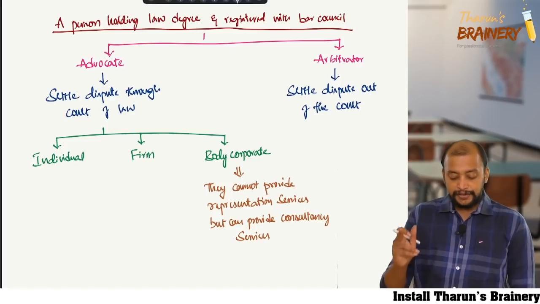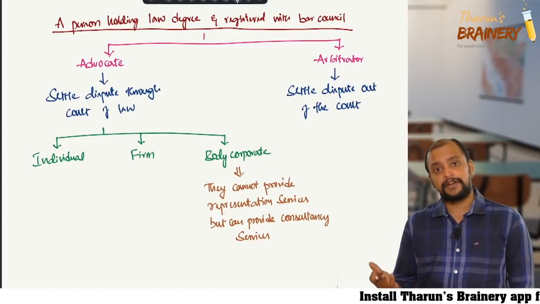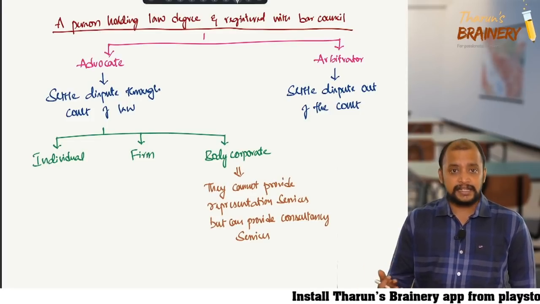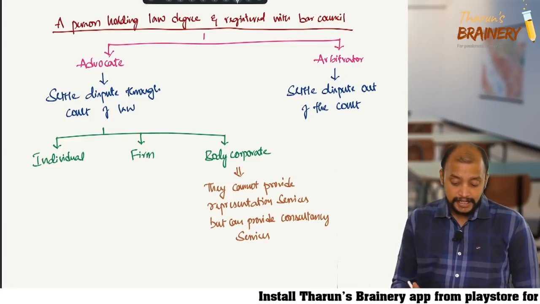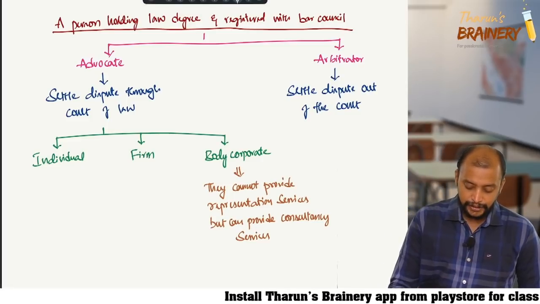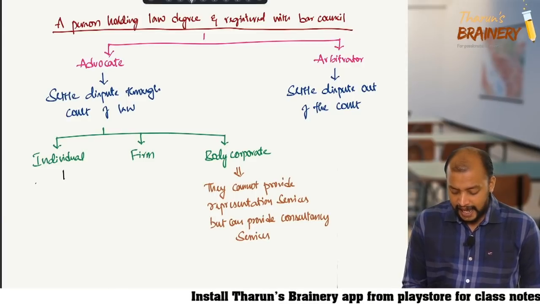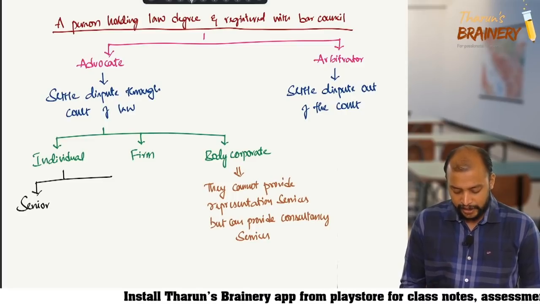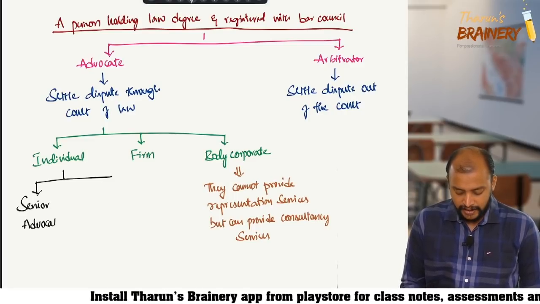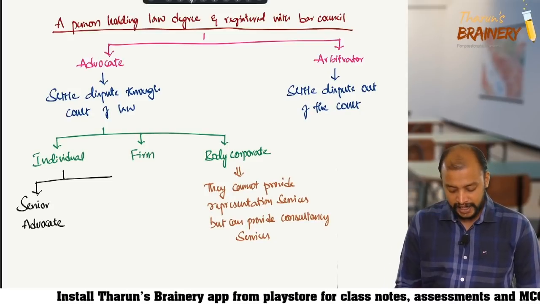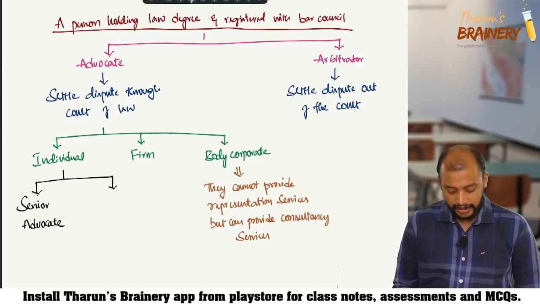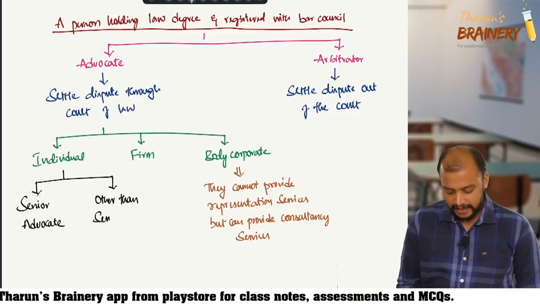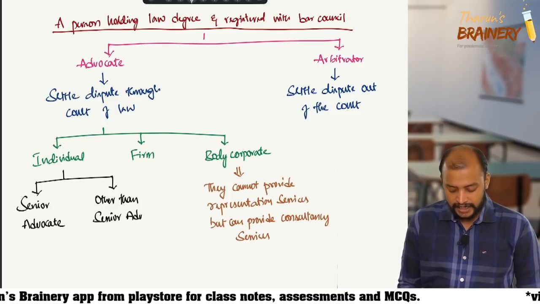Then when an advocate is practicing as an individual or firm, they can provide both representation services as well as consulting services. Now, if they practice as an individual, that is further divided into two. They can either be called a senior advocate or a normal advocate, other than senior advocate. Who will be called a senior advocate?